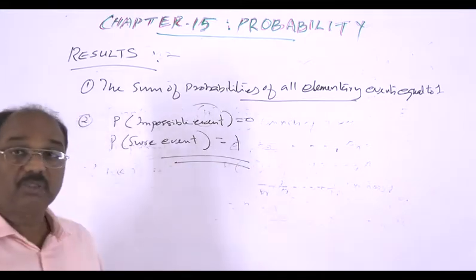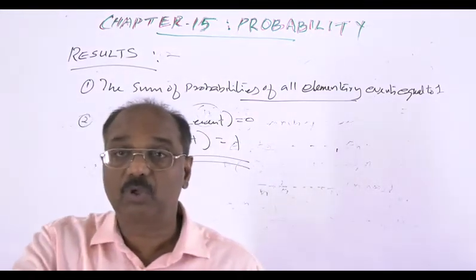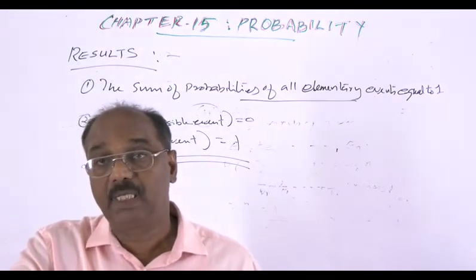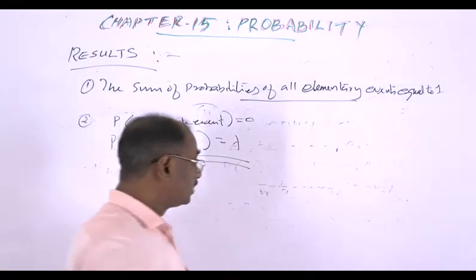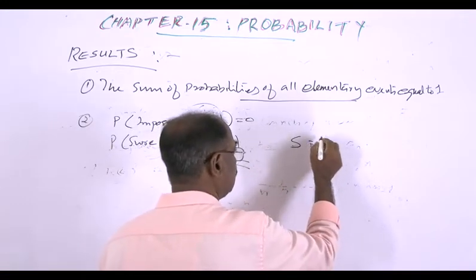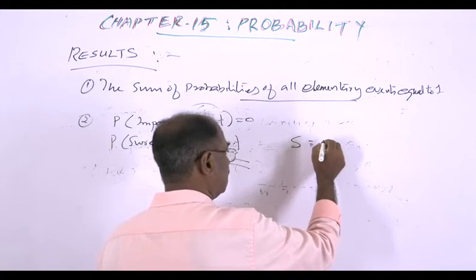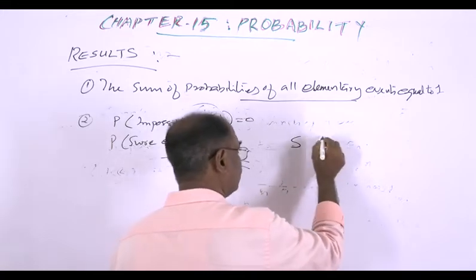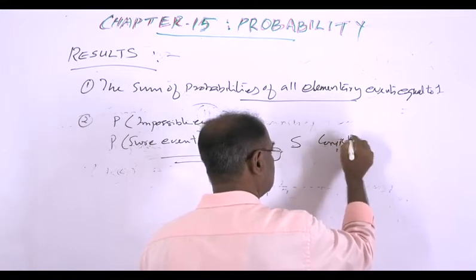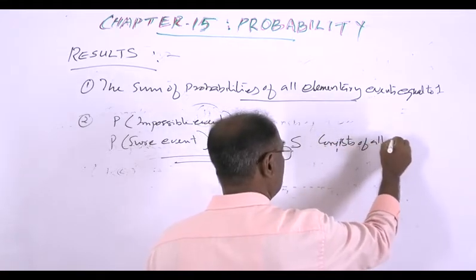Probability of impossible event is 0 and probability of sure event equal to 1. So consider the collection of all sample outcomes, sample space S. This S consists of all outcomes.